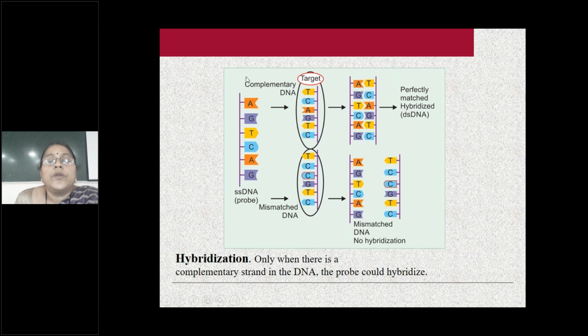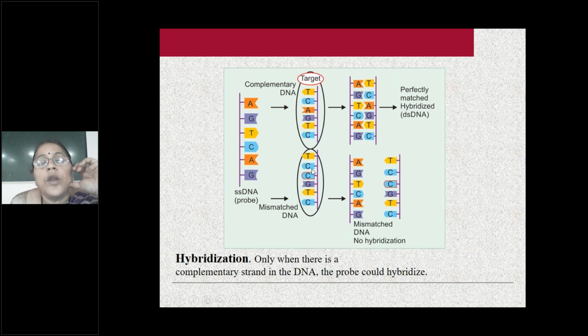So this is the complementary, and this is the DNA. This should be complementary to this. Here you see adenine, thymine, guanine, cytosine. So the complementary bases are thymine, adenine, cytosine, guanine, adenine, thymine, guanine, cytosine. So this is the target DNA. It is complementary to this double-stranded DNA. But here see it is mismatched. Where is the mismatch?